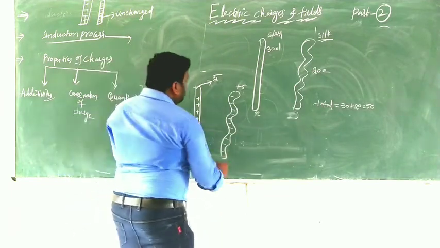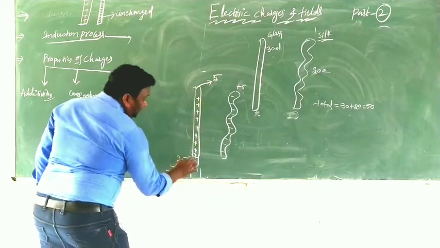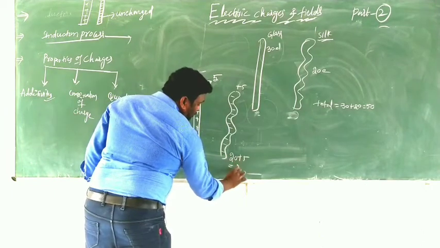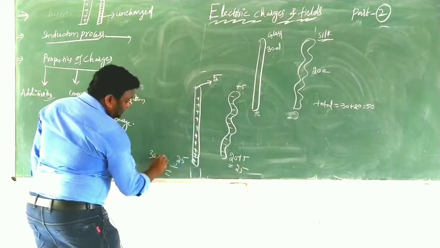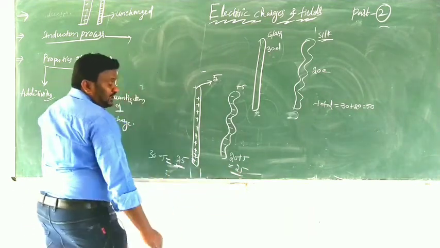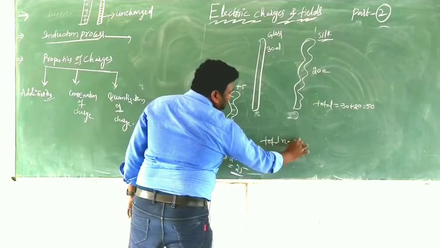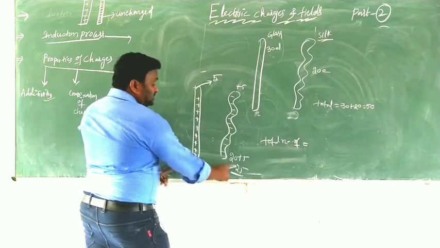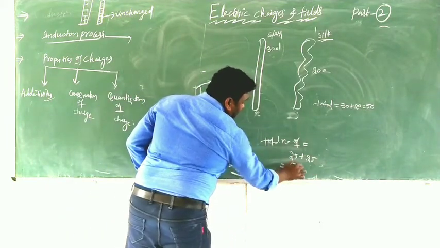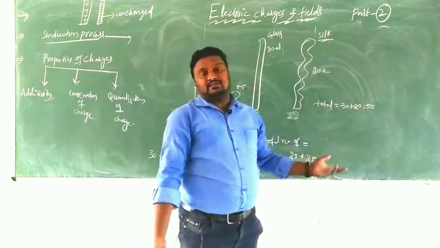After losing 5, the glass rod has 30 minus 5, that is 25. The silk cloth, after gaining, has 20 plus 5, that is 25. Total number of electrons now is 25 plus 25, that is 50. Initially there were also 50.